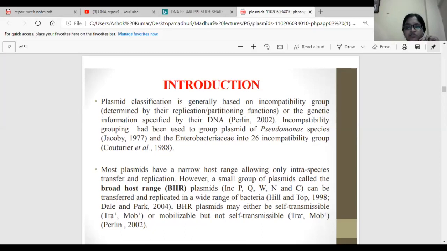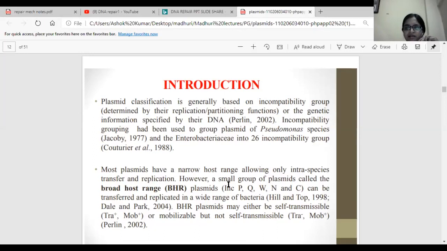However, a small group of plasmids called broad host range plasmids can be transferred and replicated in a wide range of bacteria. BHR plasmids may either be self-transmissible or mobilizable but not self-transmissible. So some of the plasmids have a narrow host range. Narrow means very few. Host means the bacteria into which it is entering, right?